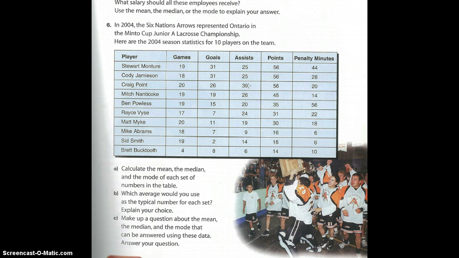Now, these are only three numbers, so maybe you don't want to ask that question with just three. Maybe you want to ask the question with the first four top scoring players. Whatever it is, it doesn't matter. Just make up any question with these players, and the question has to be find the mean, median, and mode of something. So that's an easy one. Just make it up yourself. It can be the lowest scoring players, find the mean, median, and mode of the number of assists that they had in the season. So whatever you want it to be. So just make up a question and answer it.